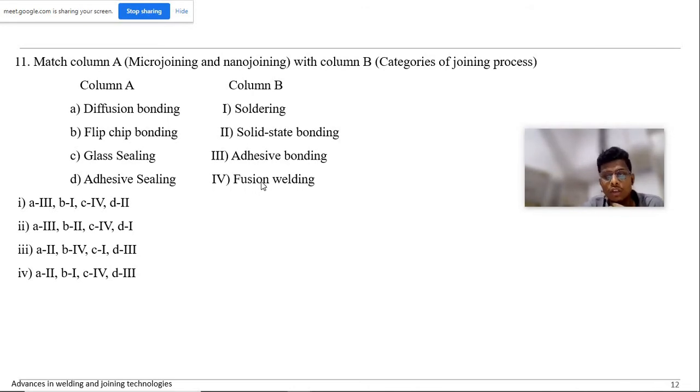laser welding, right? So fusion welding, C4, C4A2. This is there, C4A2. Adhesive sealing means obviously adhesive bonding, D3. So B1. B1 means flip chip bonding, so soldering is the mechanism used there. So 11, 4 is the option.